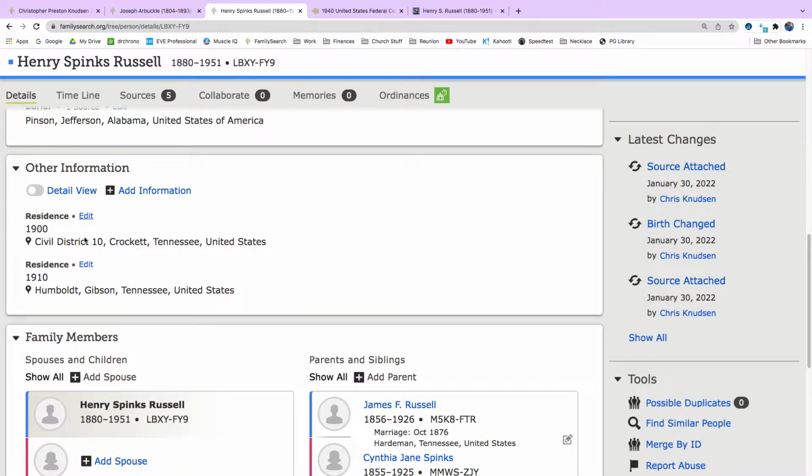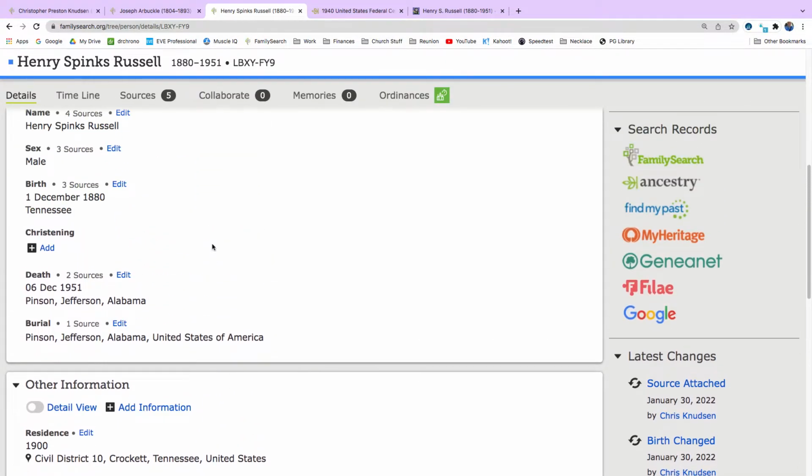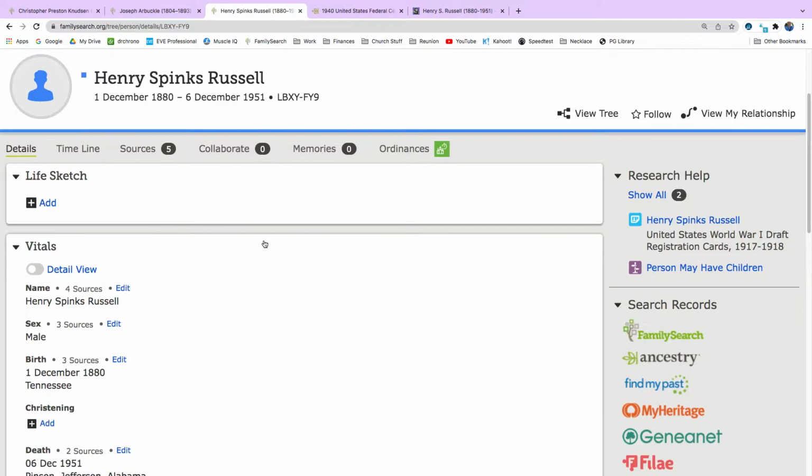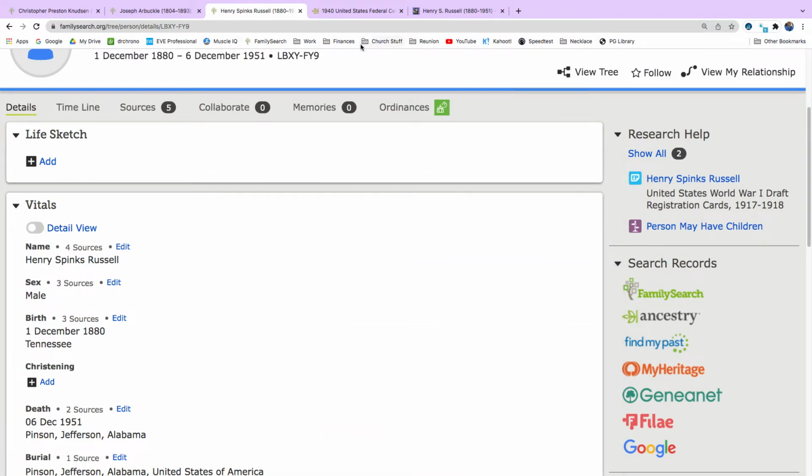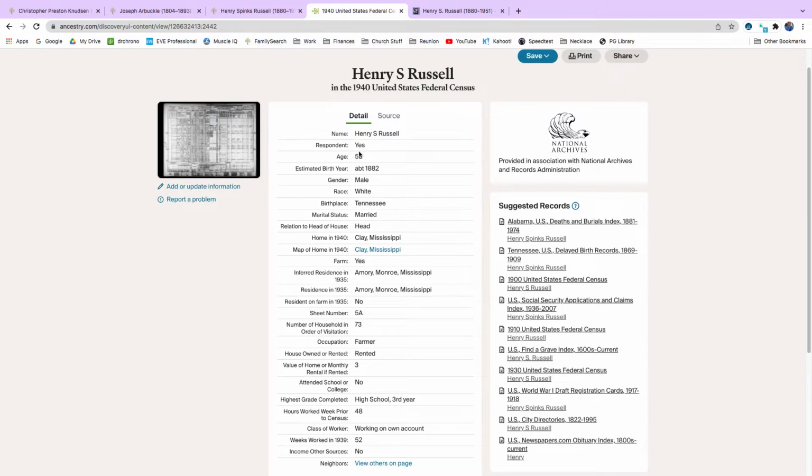So he was in Tennessee. Where was he on the draft registration? Memphis, Tennessee. Okay, so we don't know if that's him or not. Here's a 1930 census record. Let's click on that one.